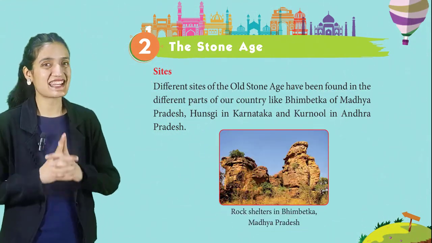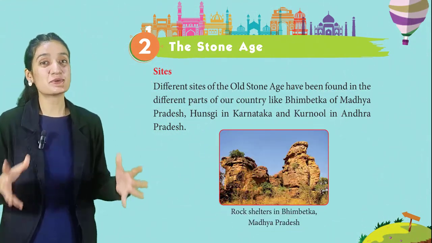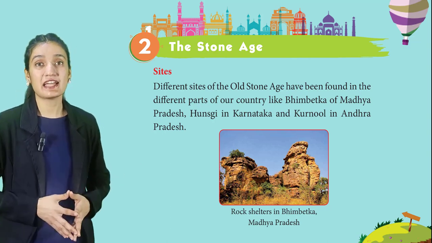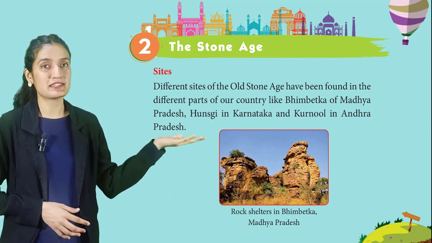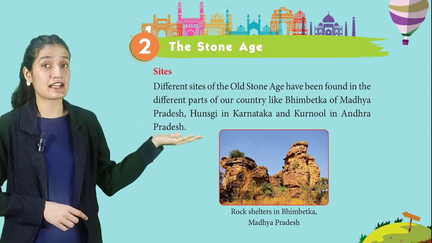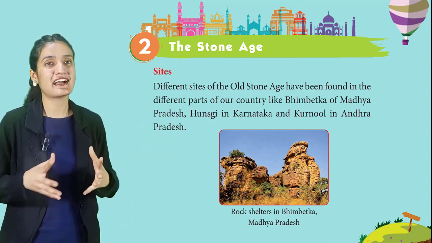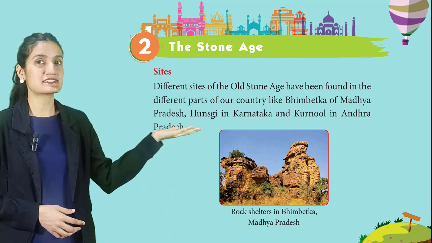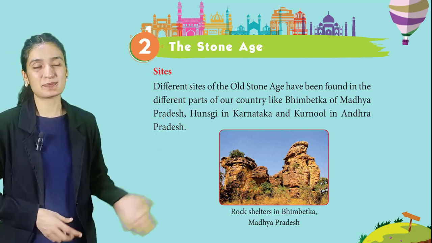Now next is sites. Different sites of old Stone Age have been found in different parts of our country like Bhimbetka of Madhya Pradesh, Hunsgi in Karnataka, and Kurnool in Andhra Pradesh. Here is the picture showing rock shelter in Bhimbetka, Madhya Pradesh.